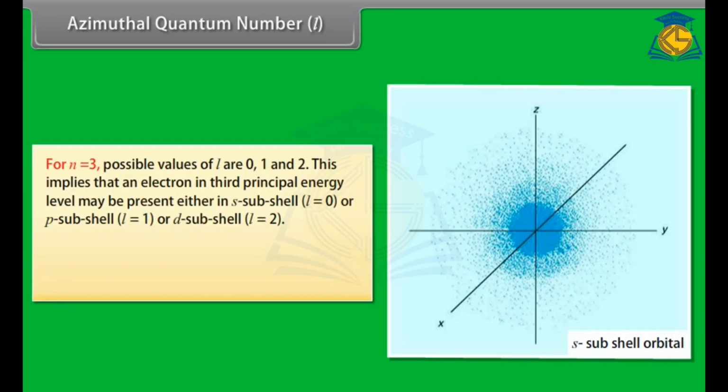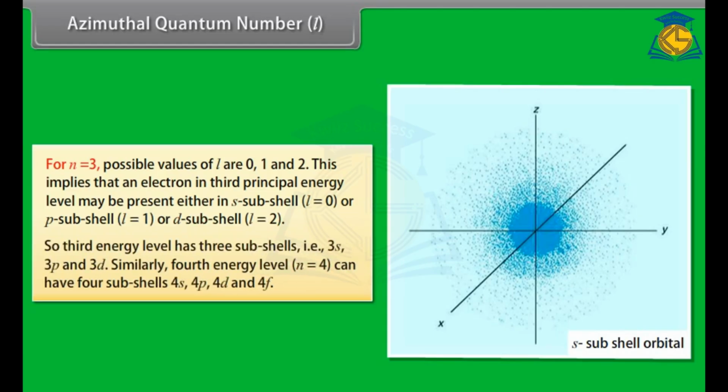For n = 3, possible values of l are 0, 1 and 2. This implies that an electron in the third principal energy level may be present either in the s subshell, l = 0, or the p subshell, l = 1, or the d subshell, l = 2.